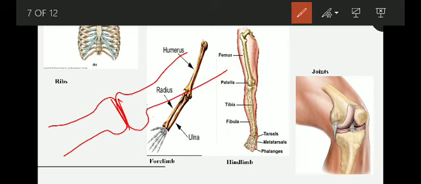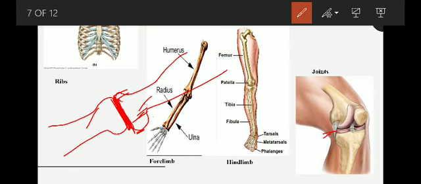These joints are joined by stretchy tissue called ligaments. Think, if these bones were joined together directly, there would be rubbing and friction and the bone would get damaged. So to prevent this damage, we have a ligament. This is the ligament.